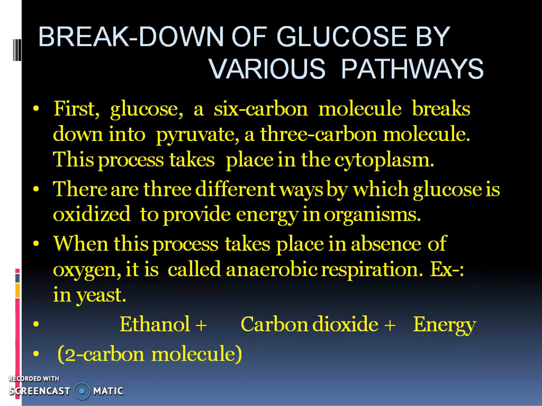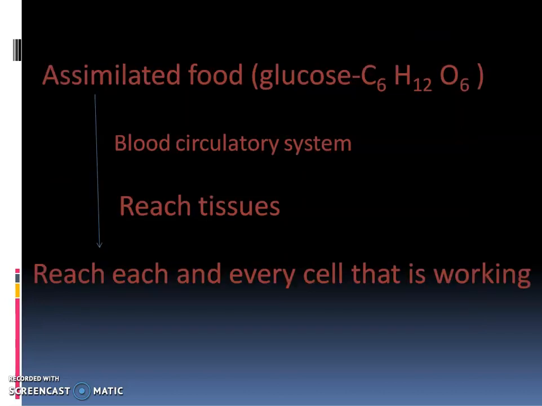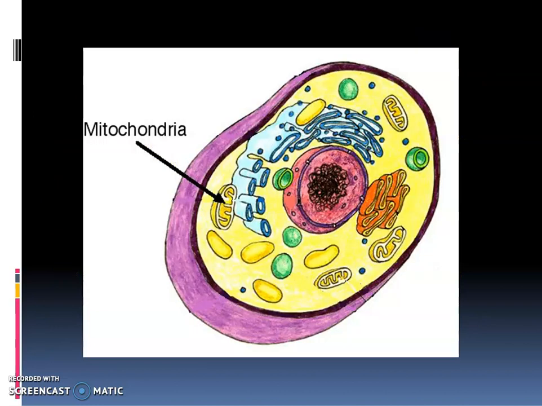What is actually happening in the process? I have told you that glucose is a 6-carbon molecule. Its formula is C6H12O6, that means 6 carbon atoms, 12 hydrogen atoms and 6 oxygen atoms. The 6-carbon molecule will not be able to enter the mitochondria. So first of all, inside the cytoplasm, the food will anaerobically break down into pyruvic acid, which is a 3-carbon molecule. That means 2 molecules of pyruvic acid are formed from 1 molecule of glucose, and both the pyruvic acids will enter the mitochondria and further breakdown of the food will occur.